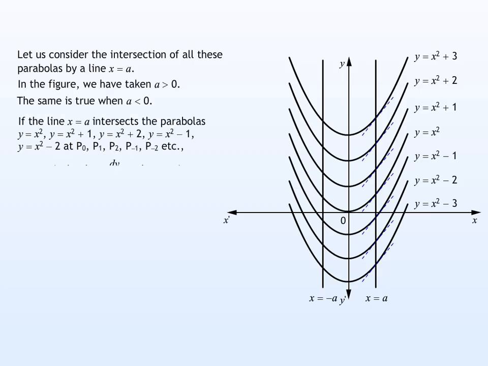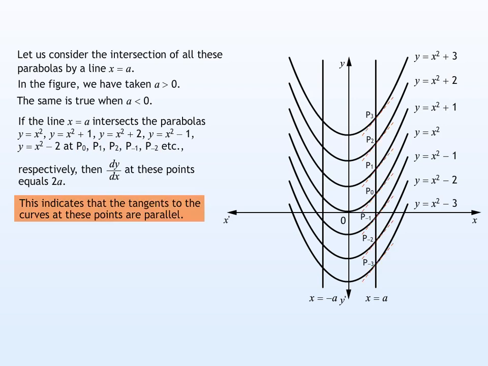Note that when the line x = a intersects the given parabolas at P0, P1, P2, P-1, P-2, and so on, respectively, then dy/dx at these points will be equal to 2a. This indicates that the tangents to the curves at these points are parallel.